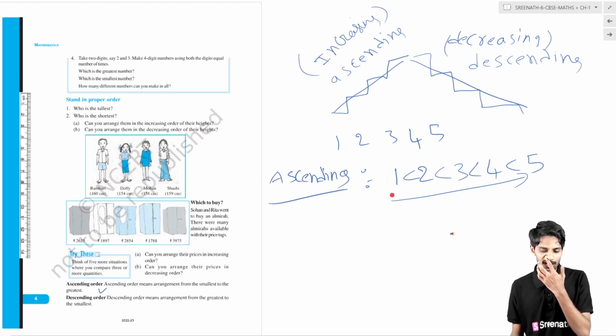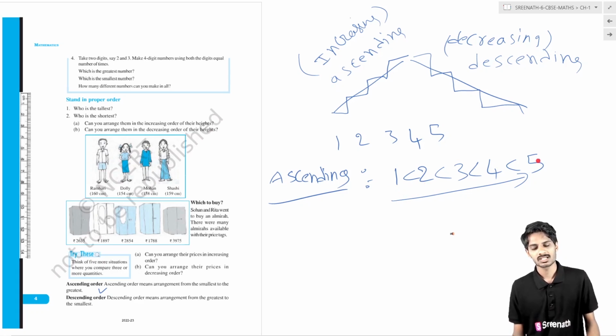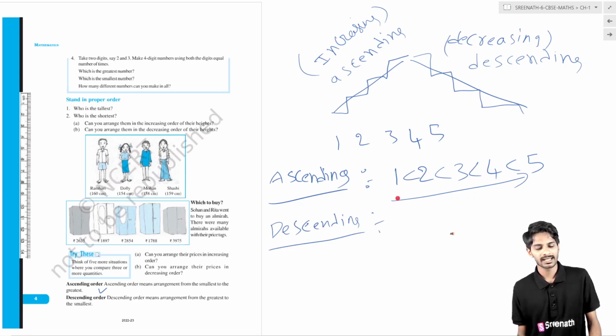We put values in order so that the smallest values are in the beginning and the highest values are at the ending. What is the descending order? Descending order means the arrangement of the numbers from greatest to smallest. Among these numbers, what is the greatest number? 5 is the greatest number. If you remove 5, what is the greatest number? That is 4. So 4 is greater than the remaining numbers but less than 5.